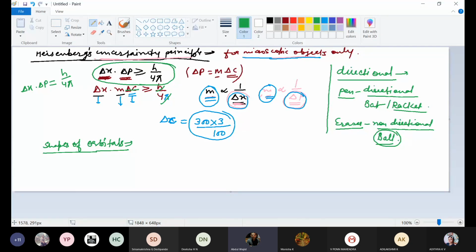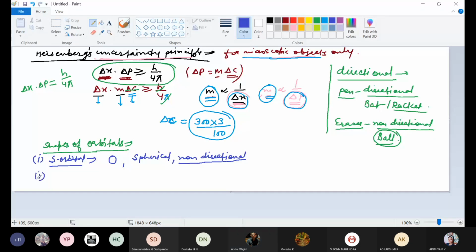Shapes of orbitals. So first of all, we'll start discussing the shape of the s orbital. You know what the shape of the s orbital is? The s orbital is spherical. And as we have said, a ball or spherical objects don't have any direction. So the s subshell is non-directional. It means if you change the direction of the s orbital, its properties will not get changed. It is non-directional in nature.